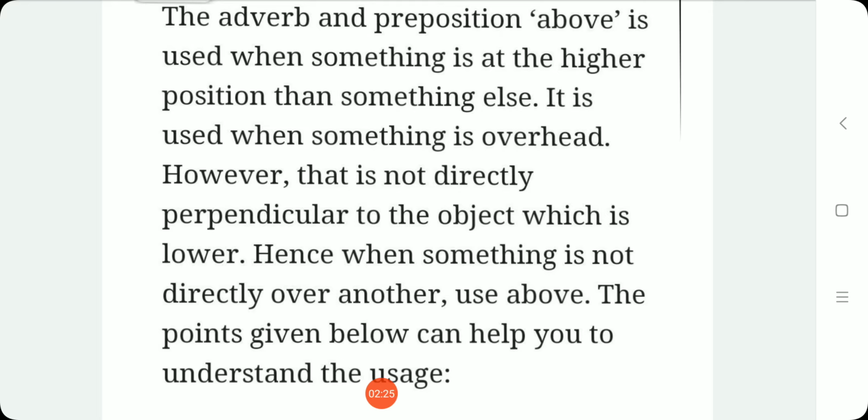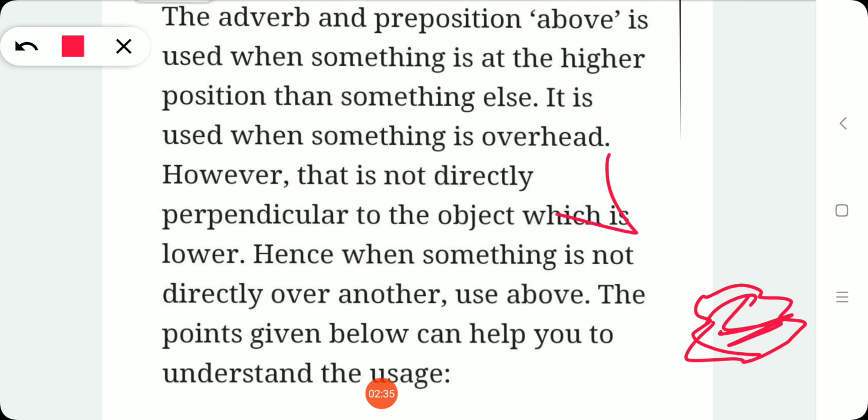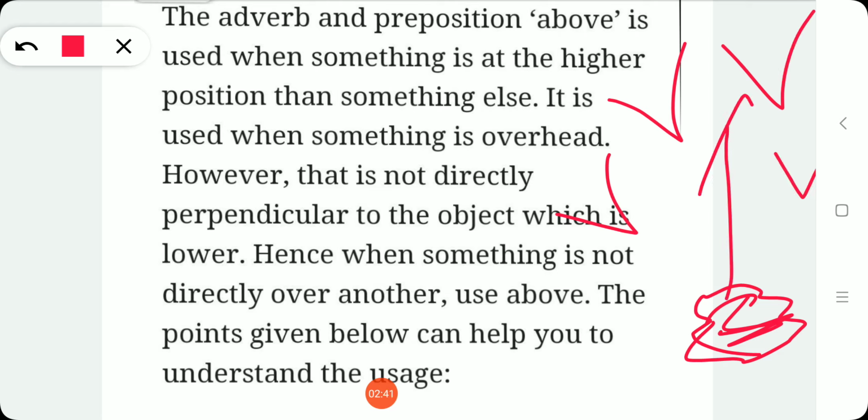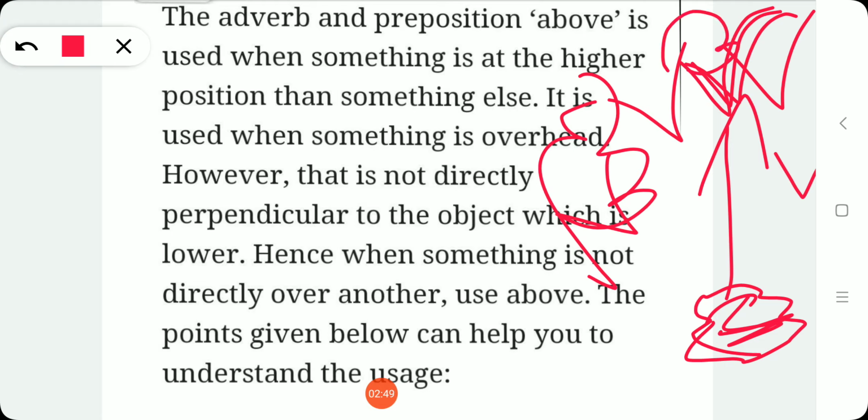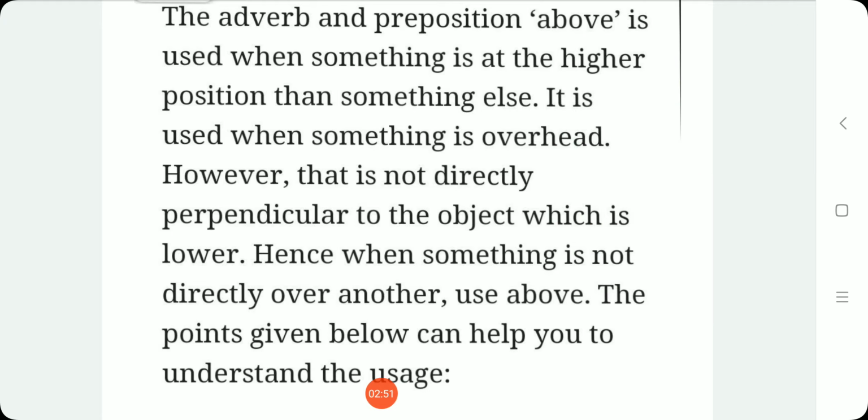For all those places, for example, imagine a lake is here. Birds will be flying above the lake. Directly perpendicular would mean it should fly right here. Without using it that directly, the clouds here are above the sky. So for the things which are not directly perpendicular to the thing in the lower position, for all those places we will be using above. Hence, when something is not directly over another, use above.